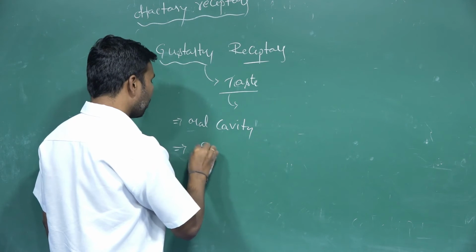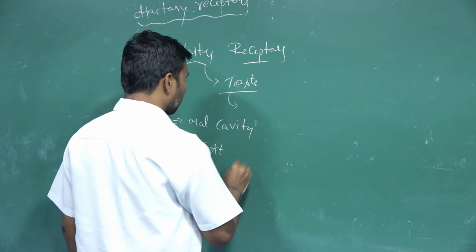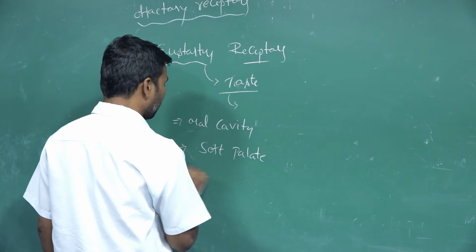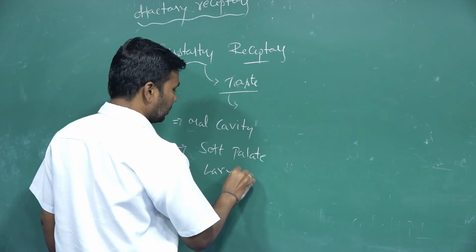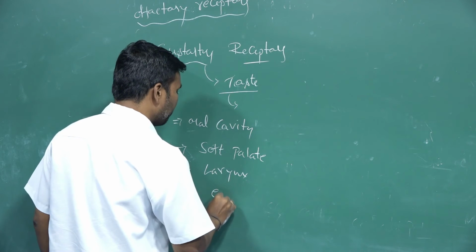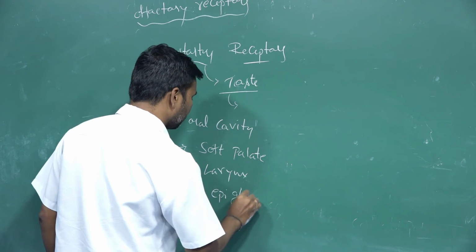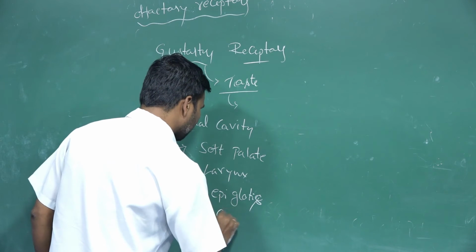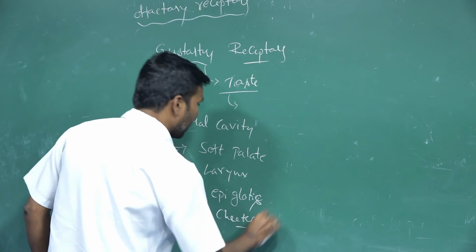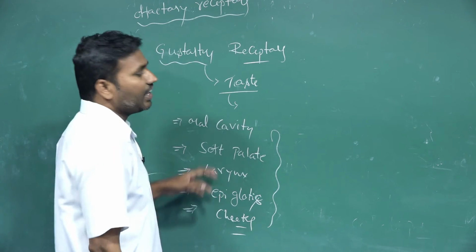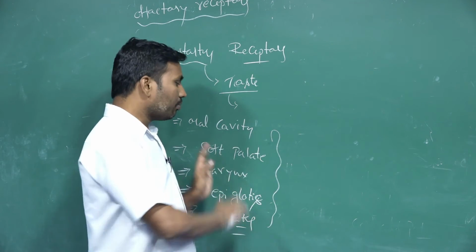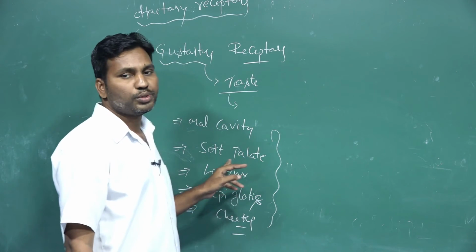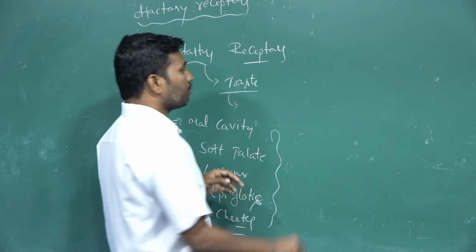The gustatory receptors are distributed in the oral cavity: the soft palate, larynx, epiglottis, and cheeks, etc. These are all parts on the inner side of the oral cavity, and gustatory receptors are present throughout these parts.